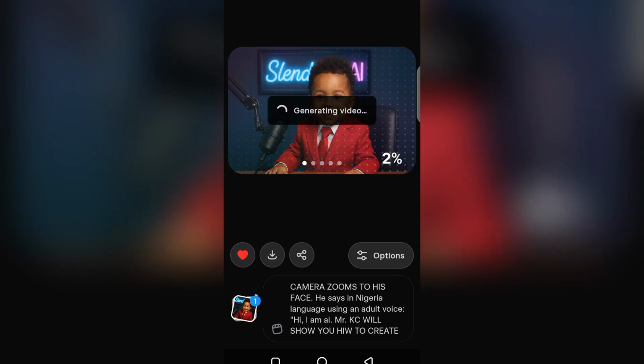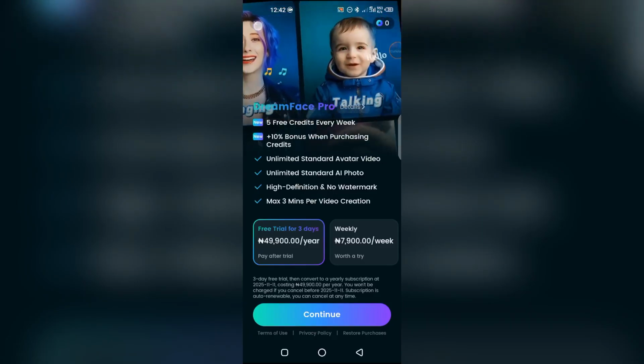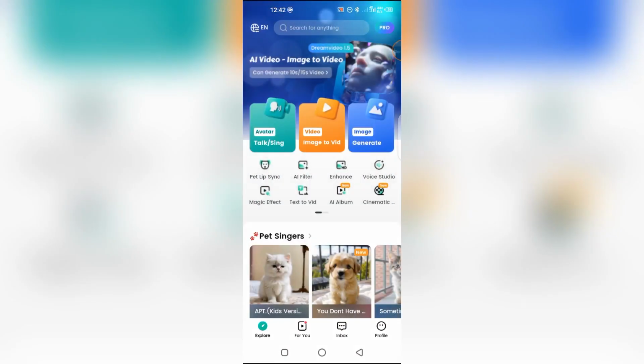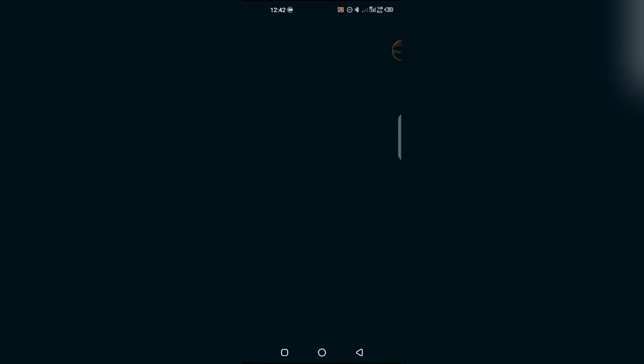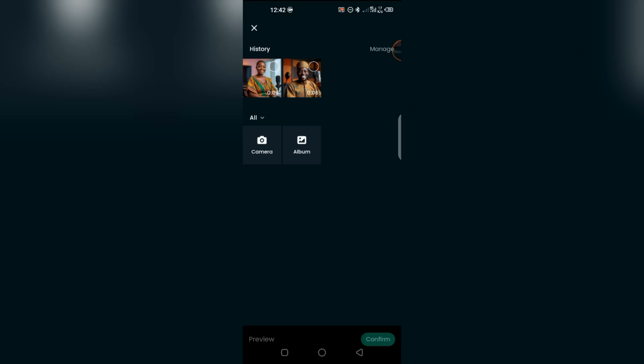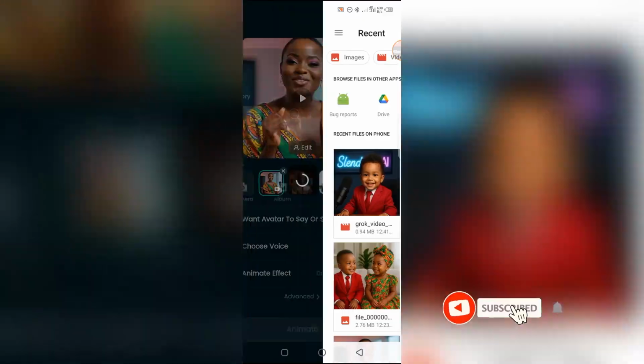Dreamface. Okay, so once you download Dreamface from Play Store and open it, it is going to show you like this. Then go to talk and sing and tap on top talk and sing, and then tap the plus sign beside there to add your avatar. Go to album to open the image that we just animated using Grok.